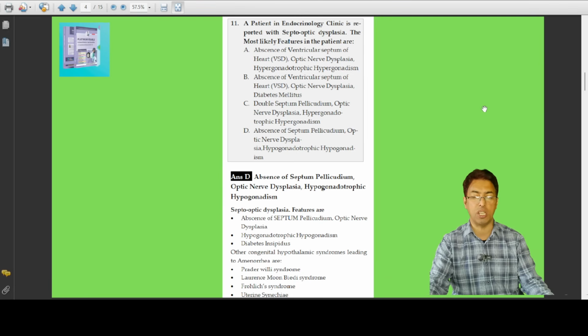So we have the absence of septum pellucidum, optic nerve hypoplasia or dysplasia with hypogonadotropic hypogonadism in association with diabetes insipidus. It is not the diabetes mellitus, it is the diabetes insipidus. So there will be a distraction sometimes given in the form of diabetes mellitus. So you have to remember those important hypogonadotropic syndromes.